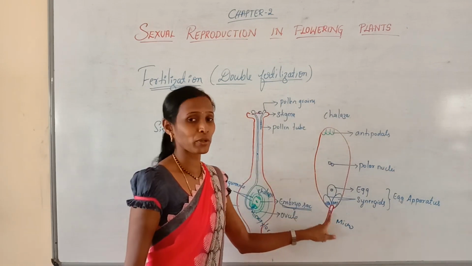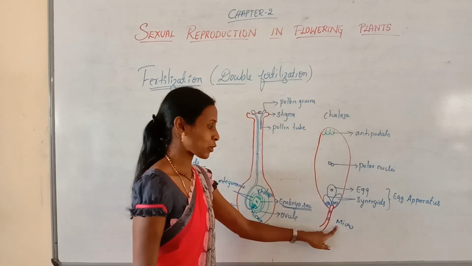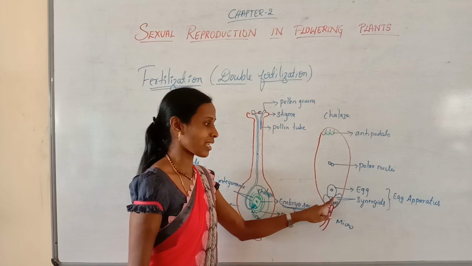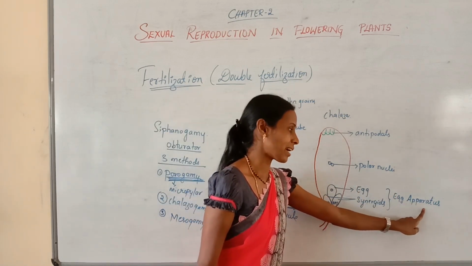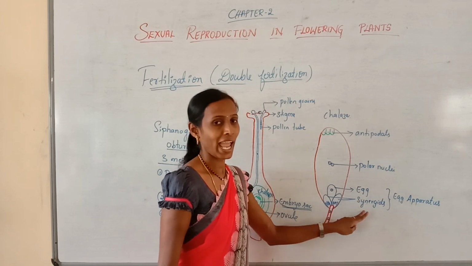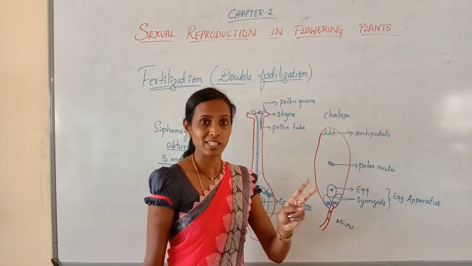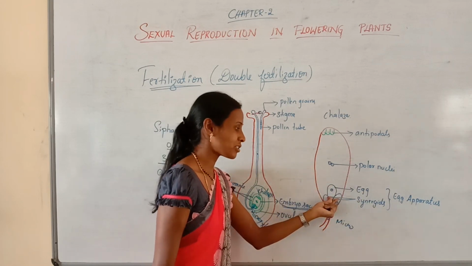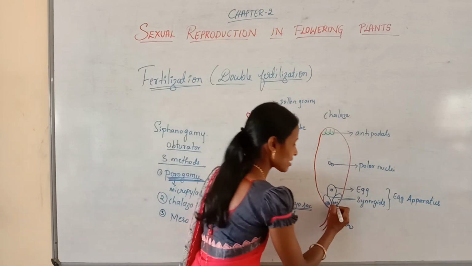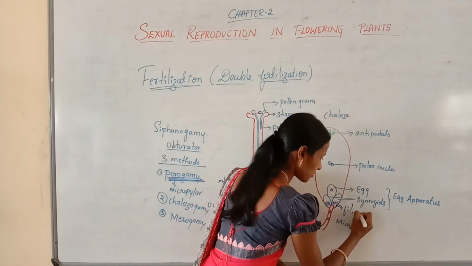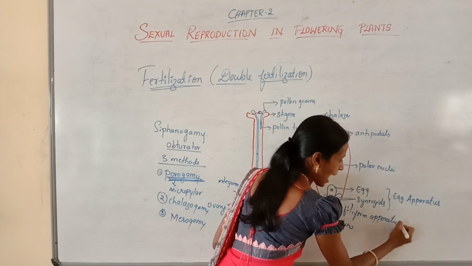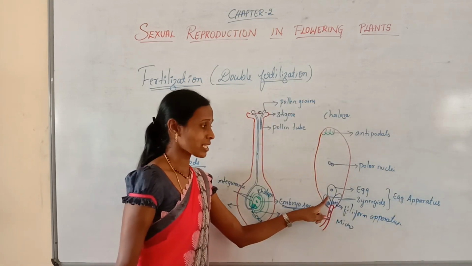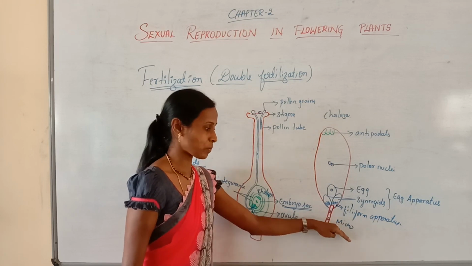In the micropylar region, there are three cells. Together it is called the egg apparatus, and this egg apparatus contains one egg cell and two pear-shaped synergids, and within the synergids there are finger-like projections called the filiform apparatus. So these are the three cells which are towards the micropylar region.